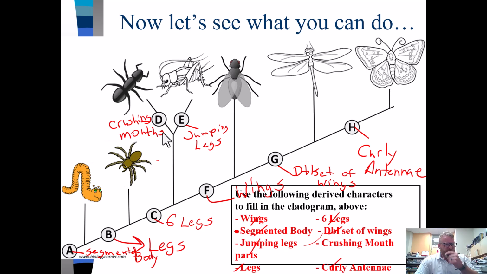So we can see we can divide up these things on these derived characteristics. It kind of puts them into categories. And this is what we do in classification when we're classifying organisms. If it had a curly antenna, a double set of wings, 6 legs, we would know it probably belonged in the butterfly genus. We're not 100% sure which one it is. We don't necessarily know the species per se, but we can put it in a category nonetheless.